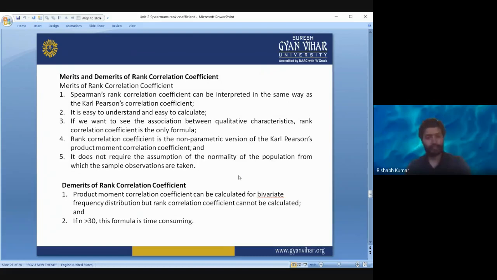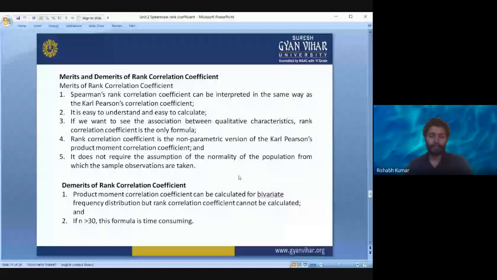It is easy to use, easy to understand and easy to calculate. Right? We saw it was very easy. Only one thing you have to find out, that is d-square, the difference between the corresponding ranks, and their summation. We find that from the table, just put that in the formula and you will get the Spearman's rank correlation coefficient.